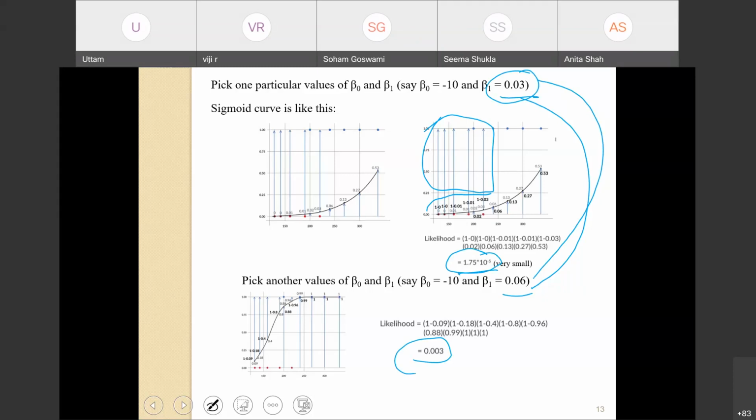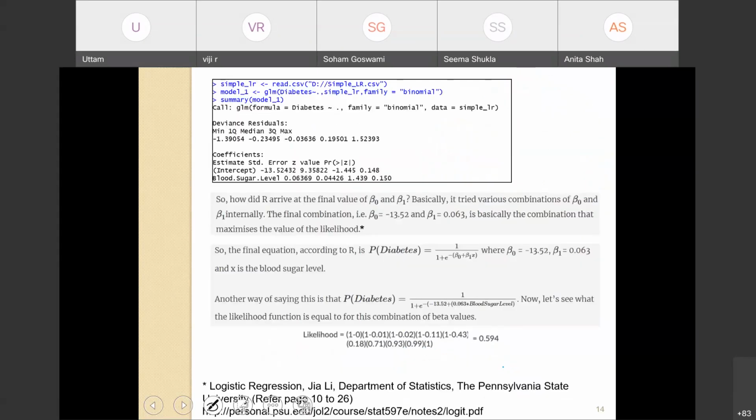So we changed the value of beta 0 and beta 1, and we seek to have the best values of beta 0 and beta 1 that will give you the sigmoid curve representing our data distribution. The best fit curve would be the one that corresponds to the maximum value of this probability. We want to maximize the product. So we will select the values of beta 0 and beta 1 in such a way that this value is maximum.